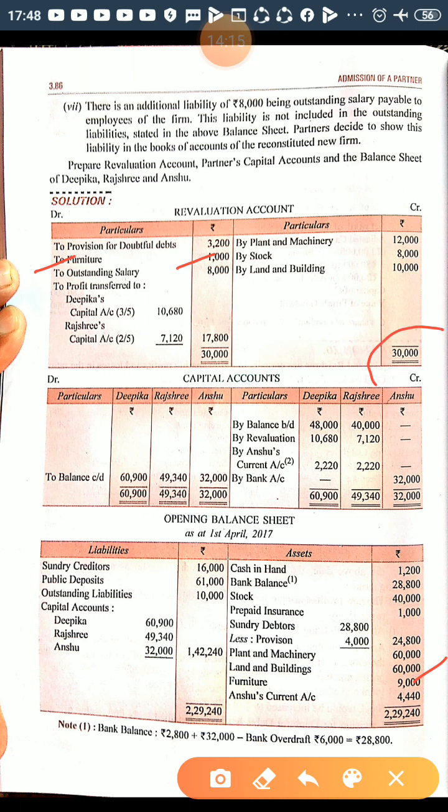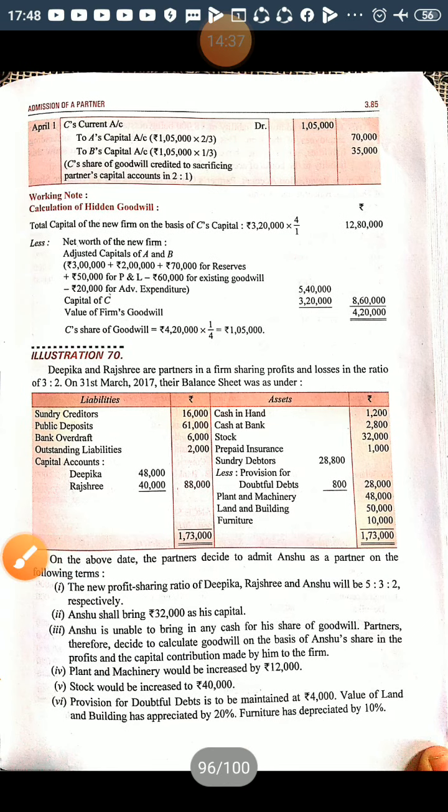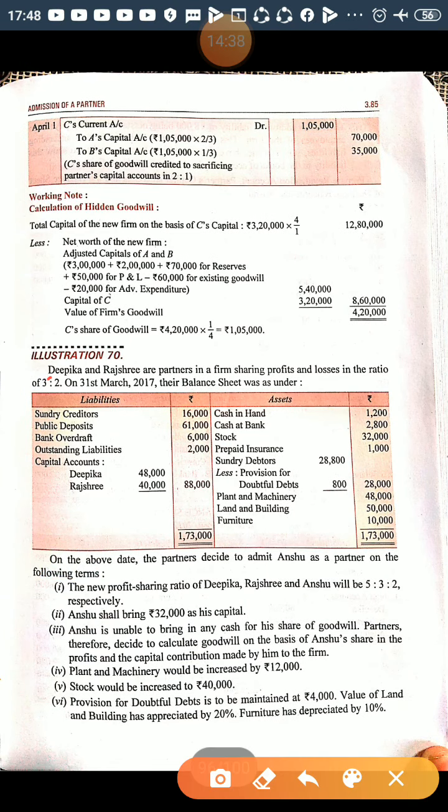The credit side is having 30,000 and the debit side is having 12,200. So the difference is 17,800, and this is profit on revaluation. This profit will be transferred to Deepika and Rajshri in their old profit sharing ratio, which is 3:2.